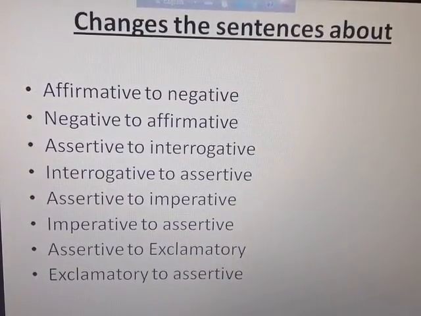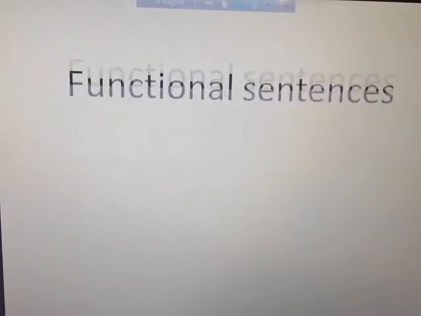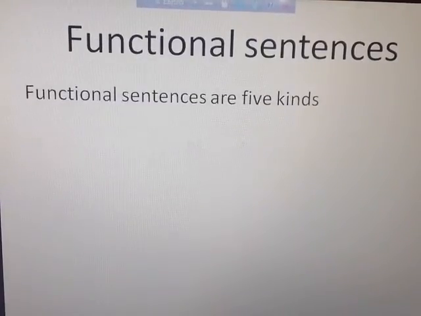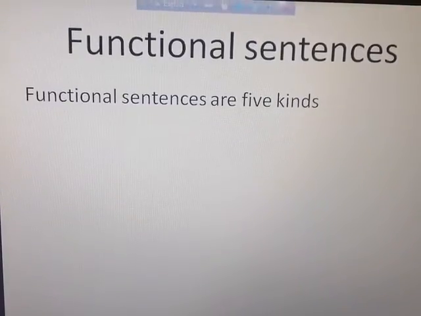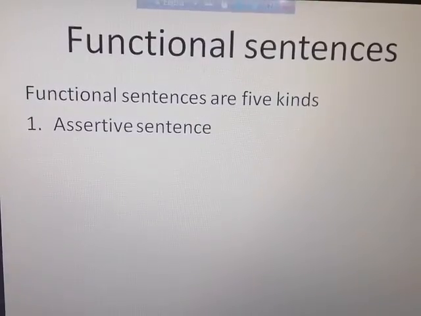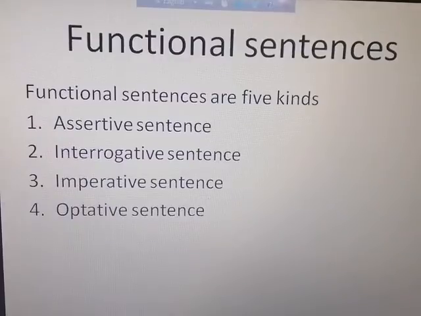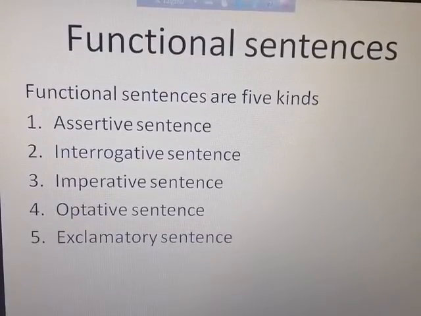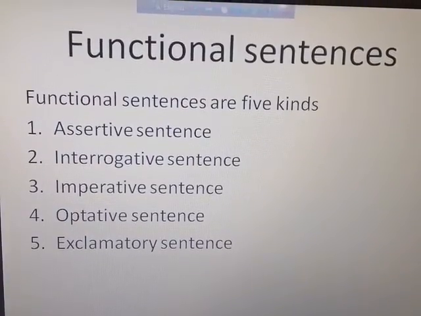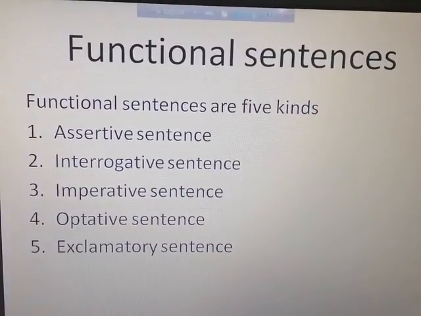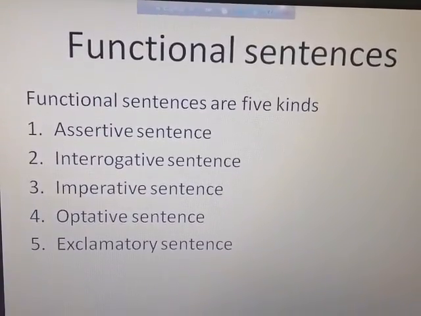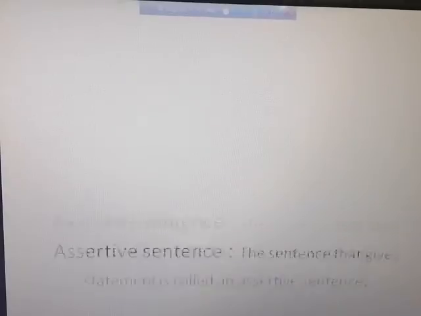Okay, now functional sentences. Functional sentences are of five kinds: assertive sentence, interrogative sentence, imperative sentence, optative sentence, exclamatory sentence. These five types are in the functional sentences.